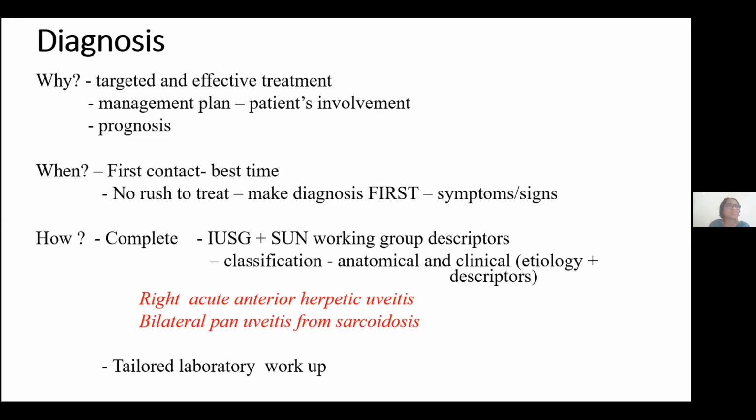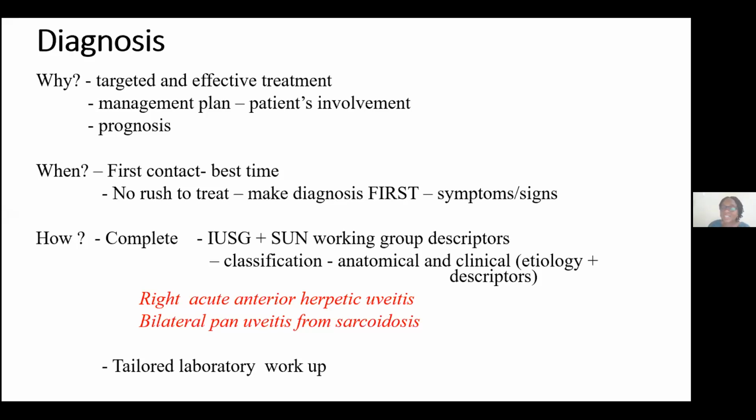The best time to make the right diagnosis for uveitis is at the first contact, when you're meeting the patient for the first time. So it shouldn't be the time to rush. It should be the time to take all the history possible, including history that patients will not volunteer. A patient may not volunteer that he has a genital ulcer, except you ask him. Or he may not even volunteer that he has commenced antiretroviral therapy, except you go direct to ask that, to be able to check the signs and symptoms.